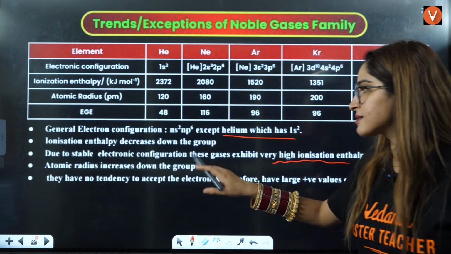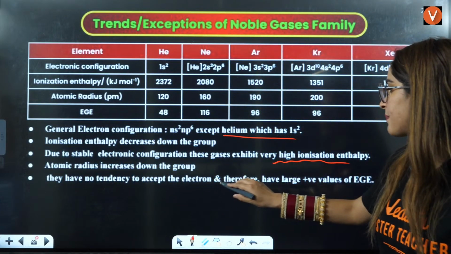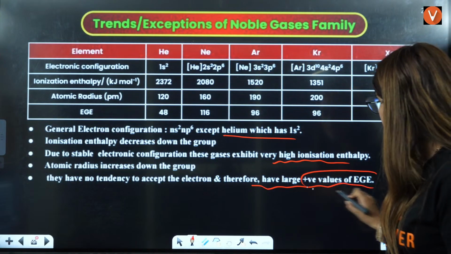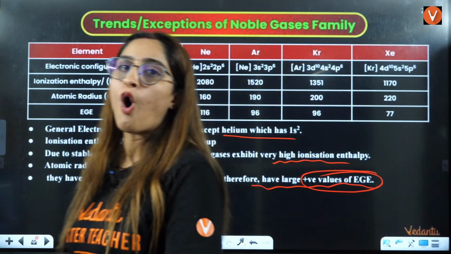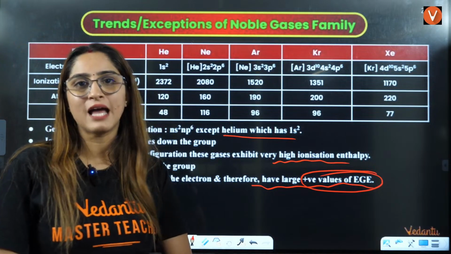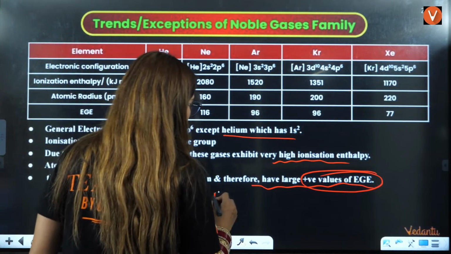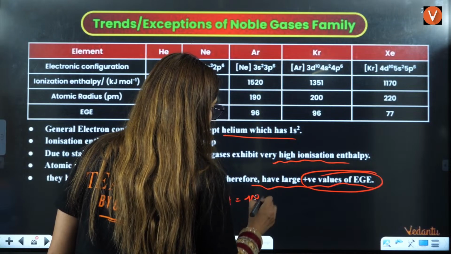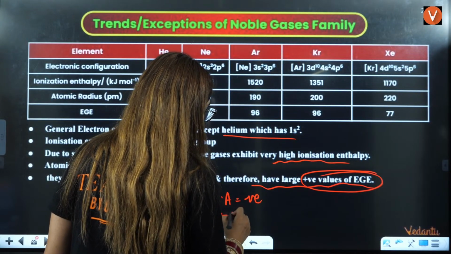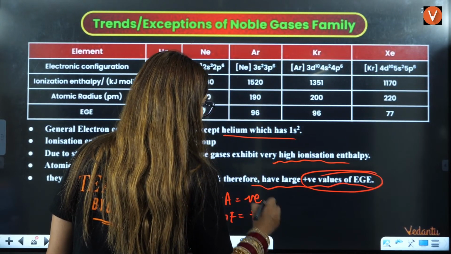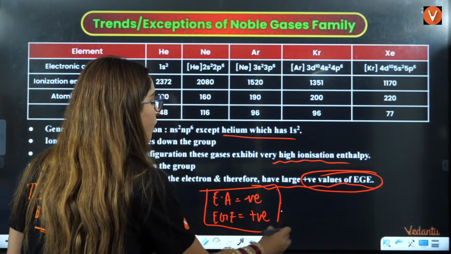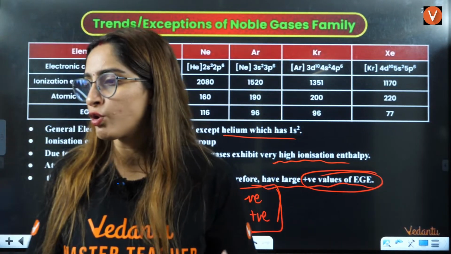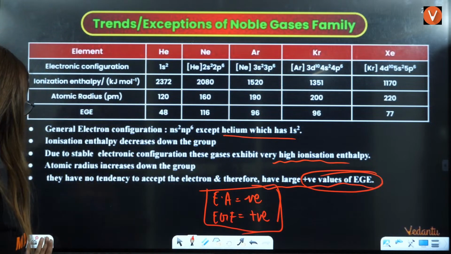Atomic radii increases down the group. They have no tendency to accept electrons and therefore have very large positive values of electron gain enthalpy. That means their electron affinity is negative and their electron gain enthalpy is very highly positive. That means they require a lot of energy if you want to give them any electron, right?